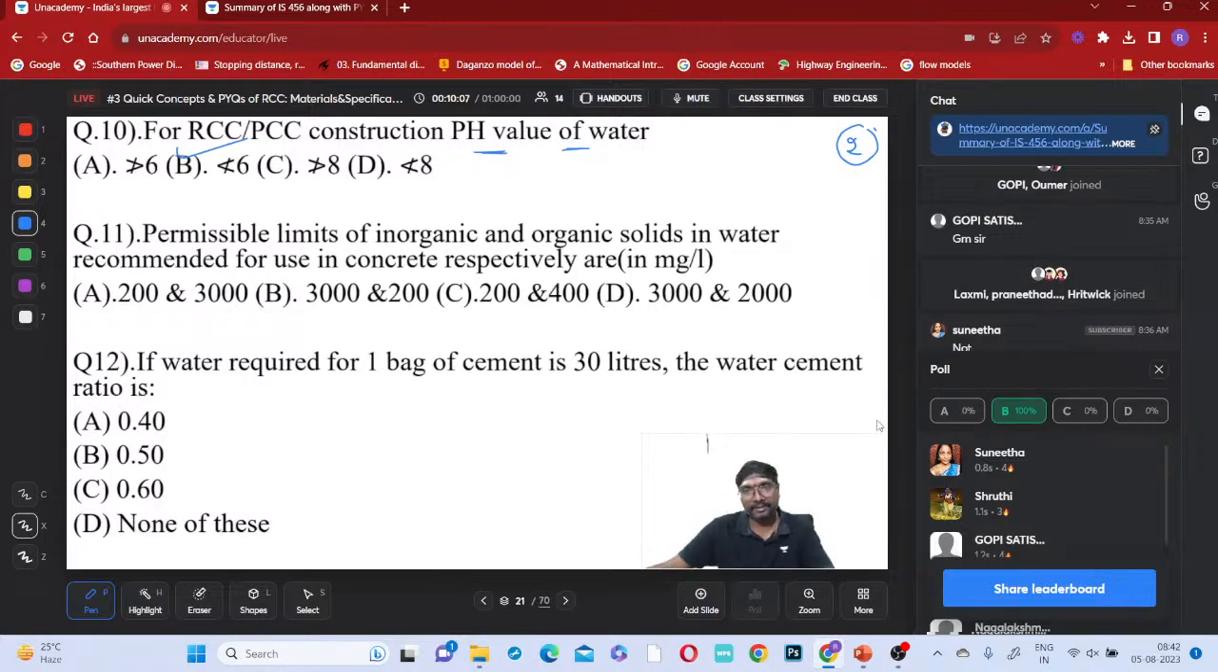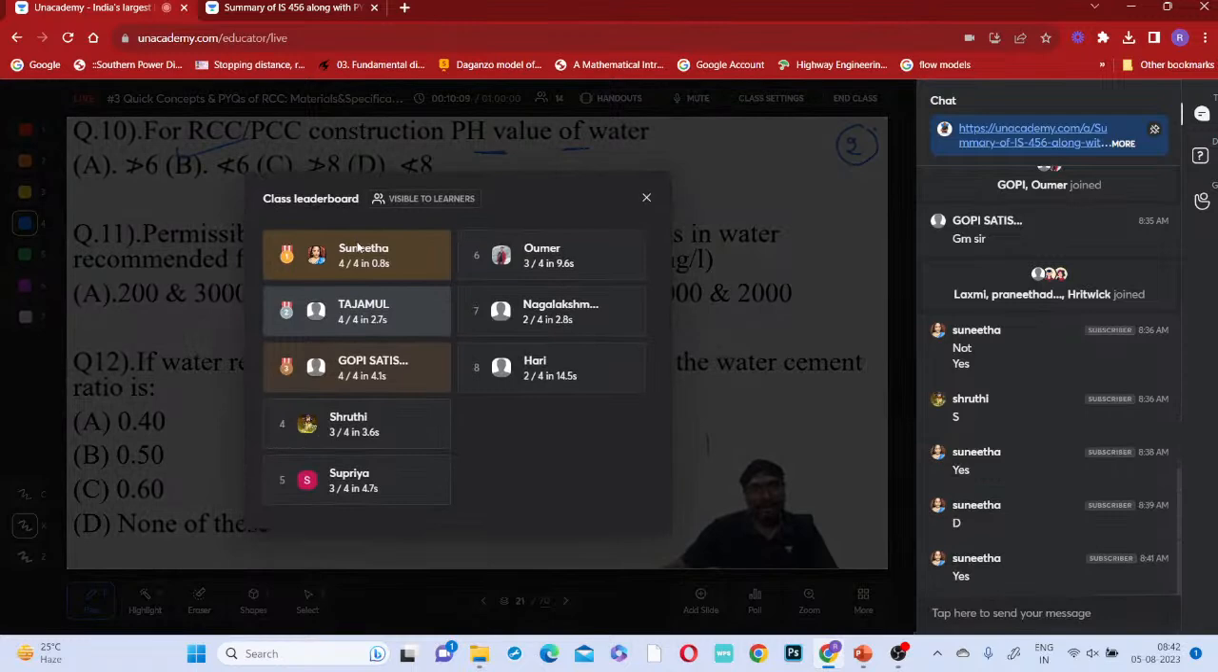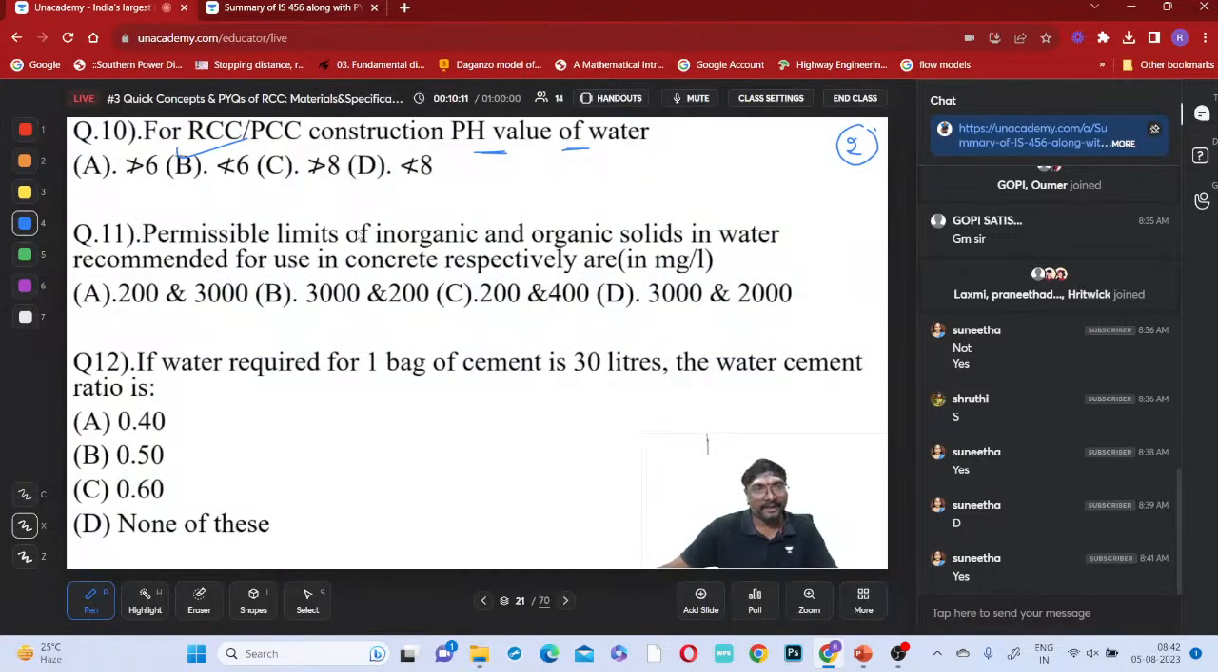So this is the leaderboard: Sunita first, Tajamul second, and Gopi third. The permissible limits of inorganic and organic solids. Malu Havaldar, correct answer. 3000 milligrams per liter inorganic and 200 milligrams per liter organic. Isn't it, all of you?